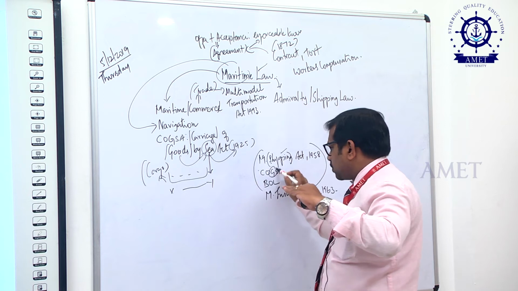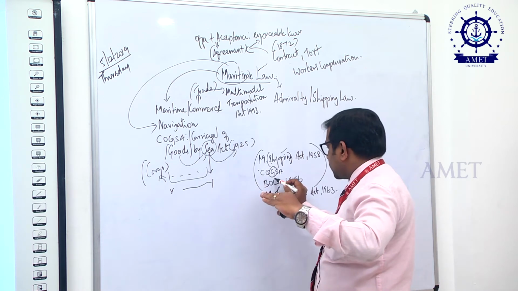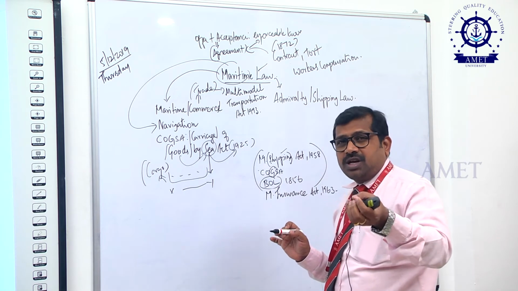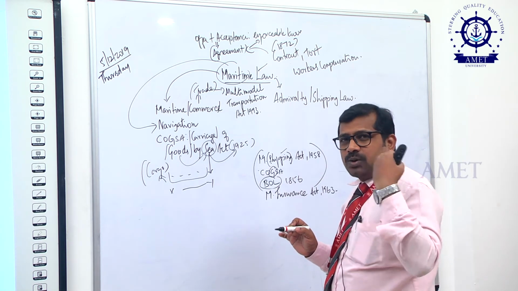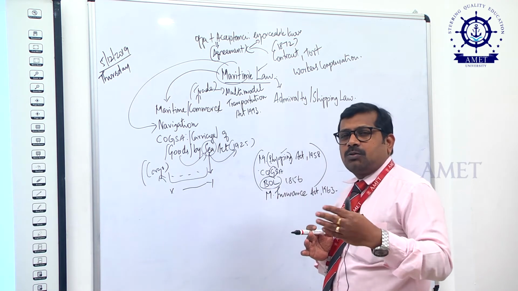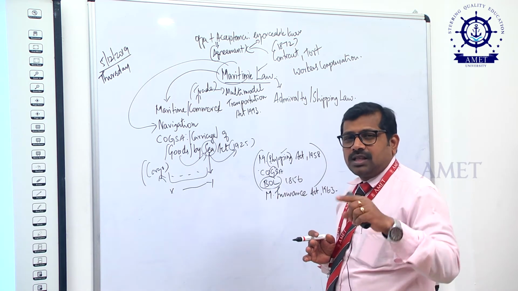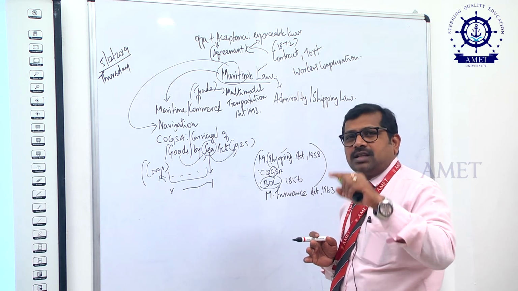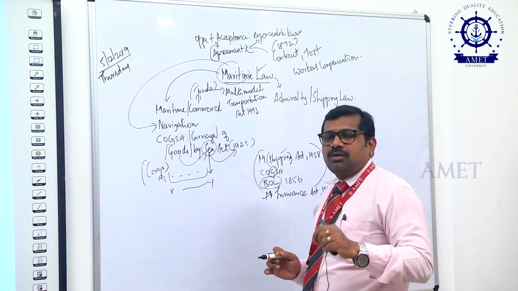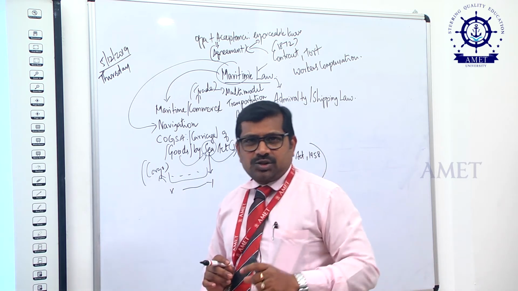The second one is goods. The third one is the document, the Bill of Lading. And the fourth one: if the ship meets with an accident, to get the amount of loss or to adjust the amount of loss, one party needs to have taken insurance with the company. In such cases, the law that comes into force is the Marine Insurance Act.